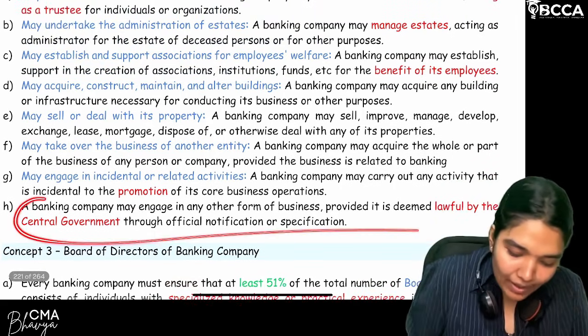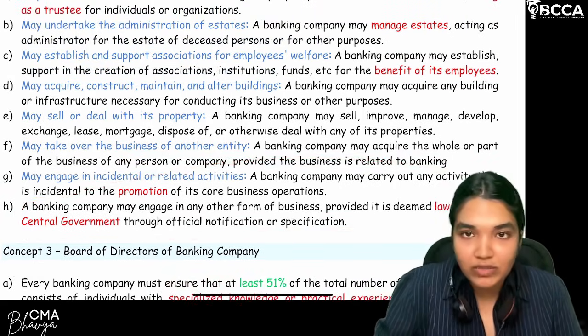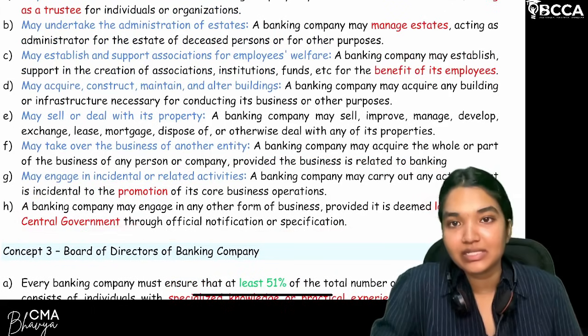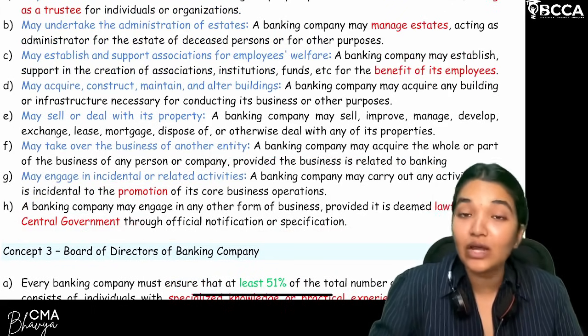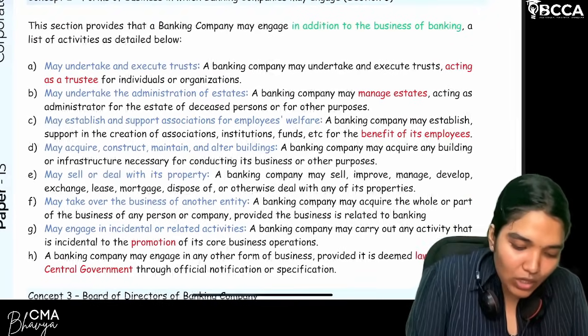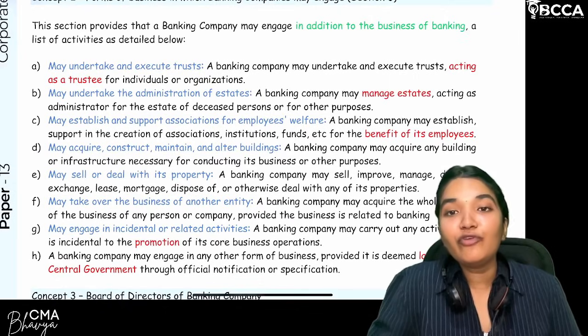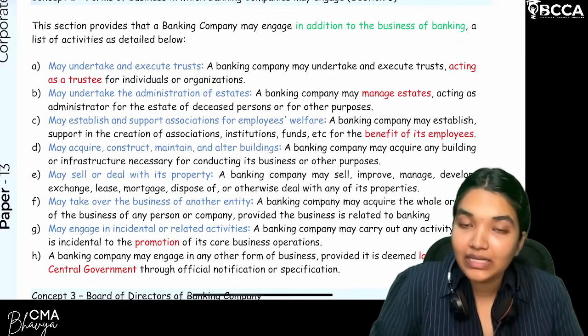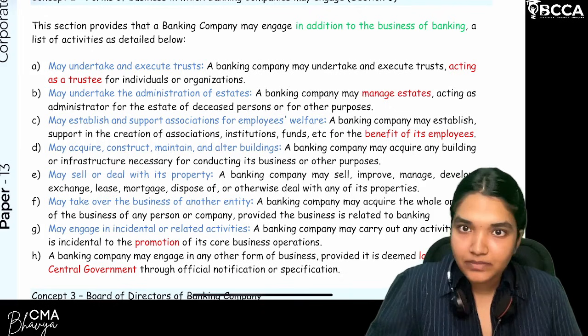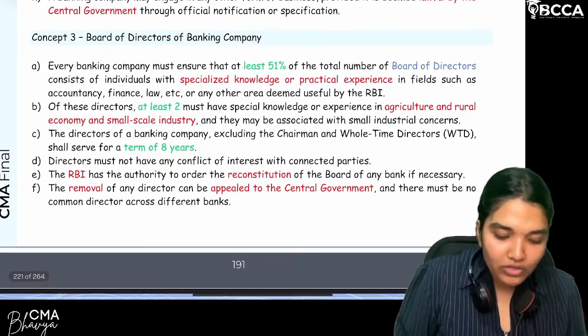So overall, a banking company may engage in another form of business, provided it is lawful and it is declared by the central government, through a notification, that it is lawful for a bank to carry out that business. So simple. This concept gives us the different forms of business a banking company can engage in other than banking services. I hope it's clear. Now, moving on to the next concept.